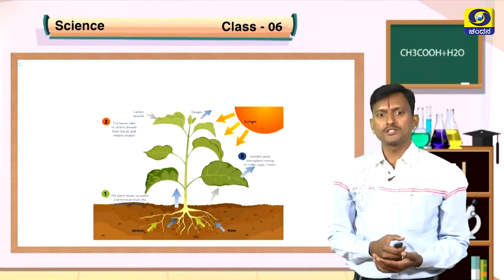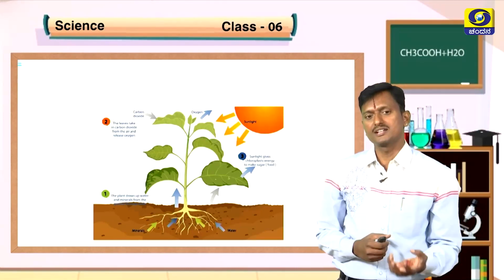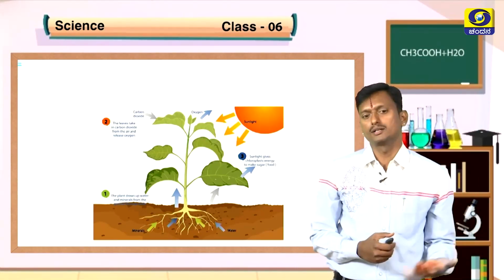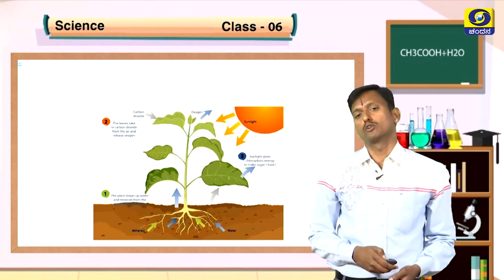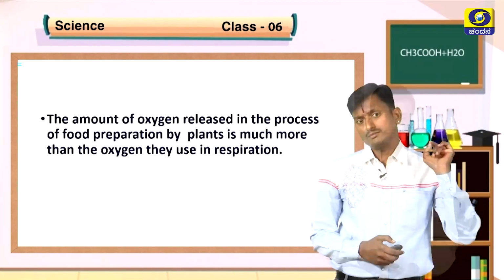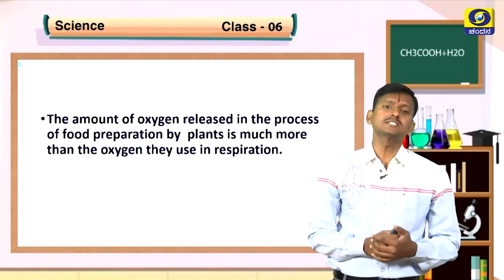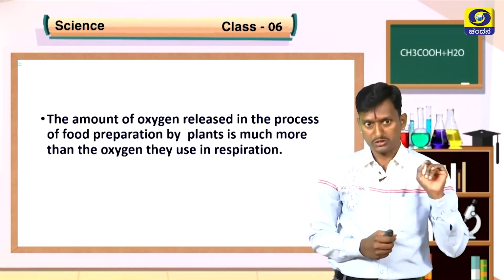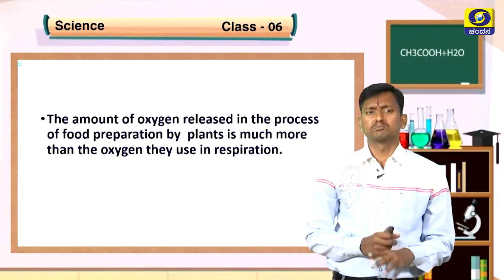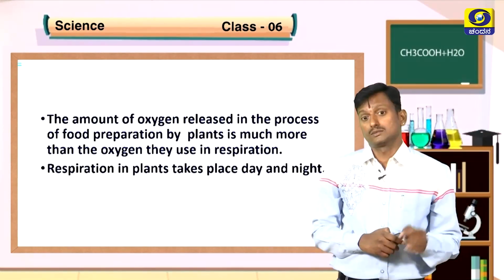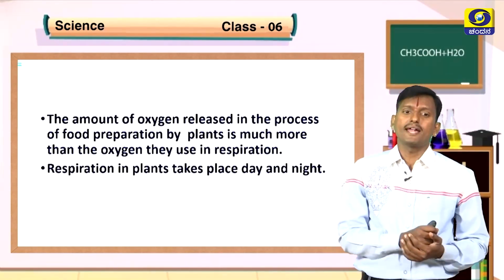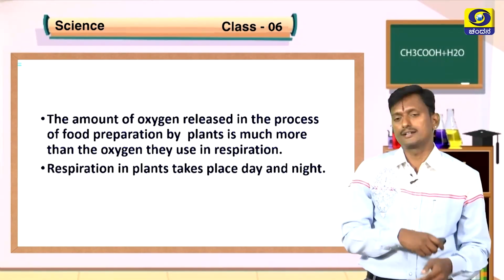In photosynthesis, plants absorb sunlight, minerals from the soil, and water, and prepare their own food with the help of chlorophyll. Understand? The amount of oxygen released in the process of food preparation by plants is much more than the oxygen they use in respiration. Keep in mind, respiration in plants takes place day and night, like us.